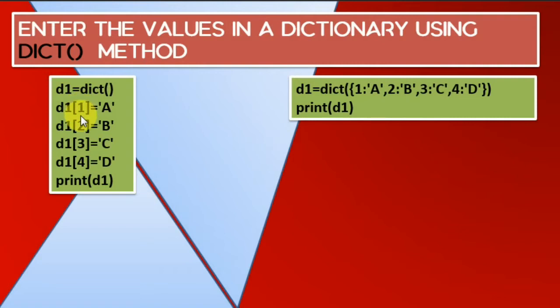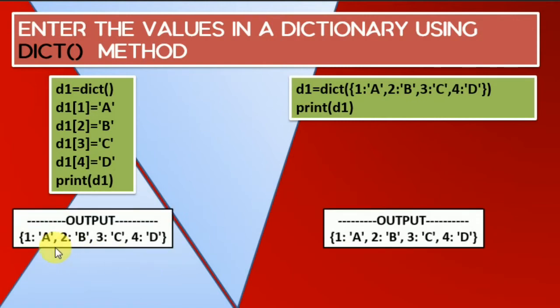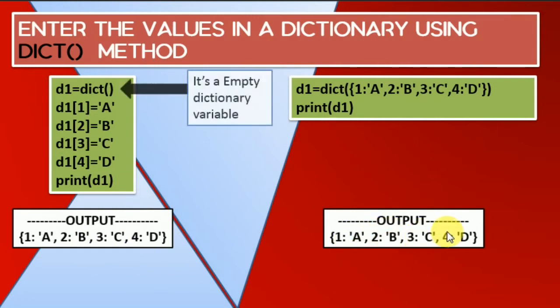Same way here also, d1 of 1, d1 of 2, d1 of 3. These are the keys and these are the values. If we print d1 in both the cases, the output is going to be same: 1a, 2b, 3c, 4d. In the first case it's an empty one and then we enter the information. In this case, we initialize inside that function, that is dict.